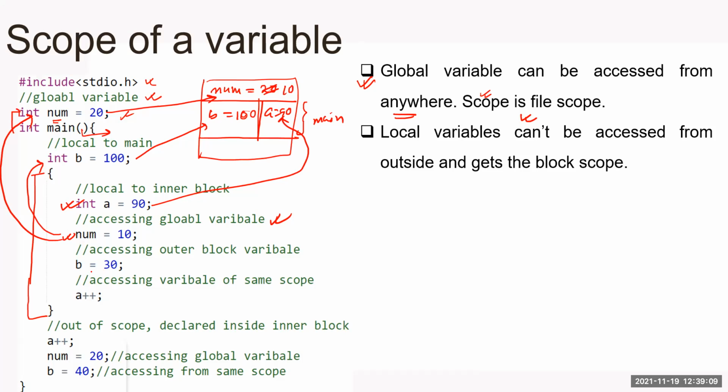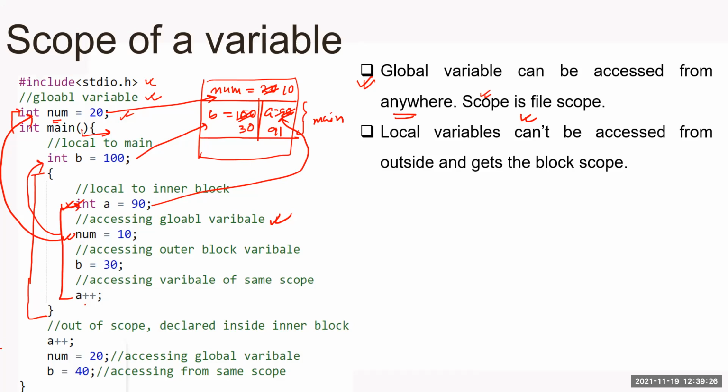b equal to 30. Again, it will check, is b in my block? No, it is from the main block. So b is again updated to 30. Now I'm writing a++. So it is the same. It found a is within my block, so I'll update a directly. It will now be 91, a equal to 91.